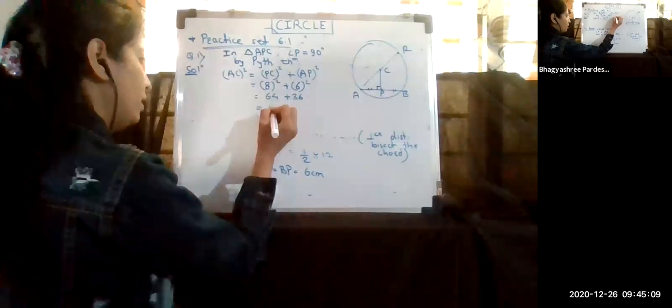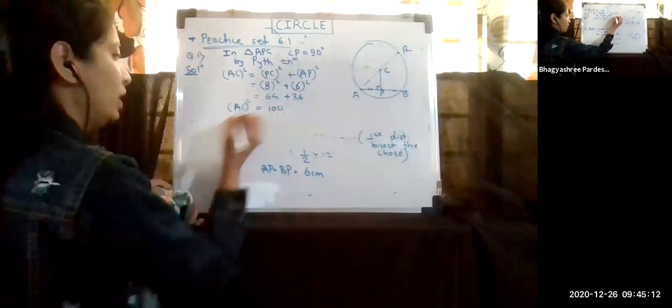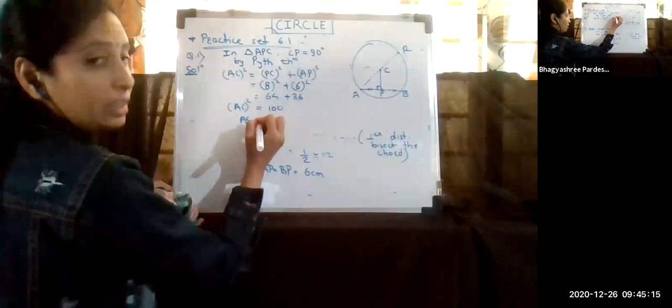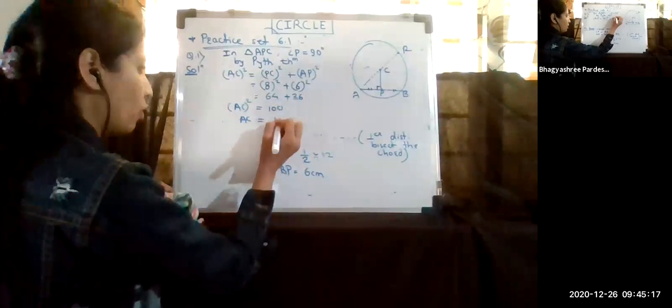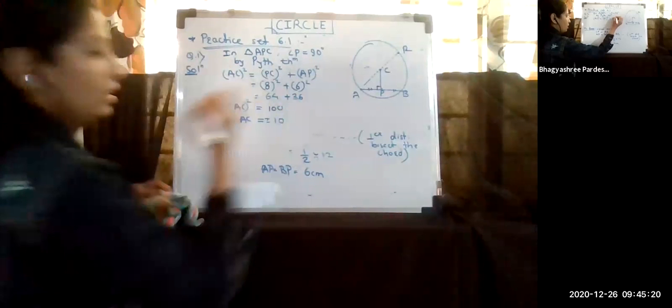So this is AC square. But what we require is AC, so take the square root of both sides. 100 is a perfect square of 10. Since we are taking the square root, the answer is plus minus 10. But I don't require AC here.